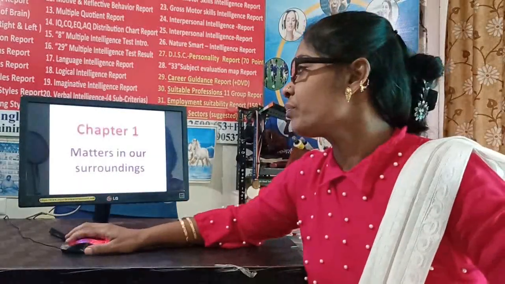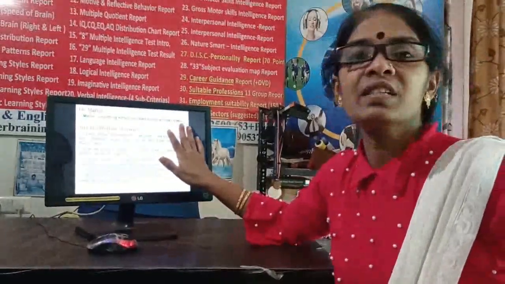Today we are going to see chapter 1, Matter in Our Surroundings. In this chapter, in the first part we will see the properties of matter. Now first, what is meant by matter? Matter is anything which occupies space and has mass.